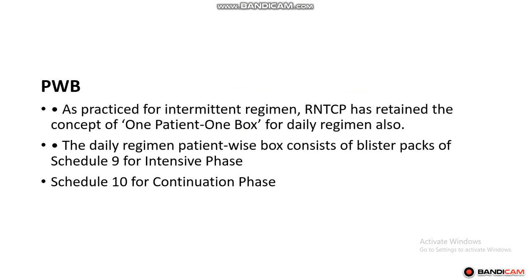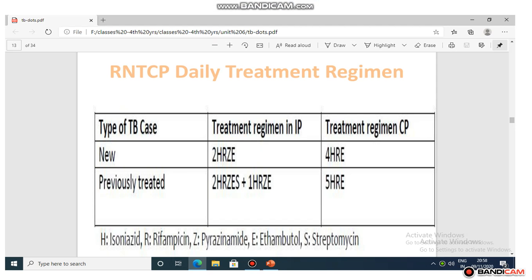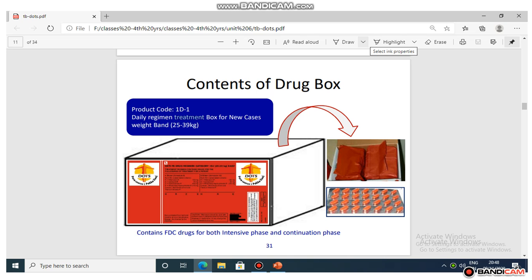Combination drugs are being provided. PWB, that is patient wise box. As practiced for intermittent regimen, RNTCP has adopted the concept of one patient, one box for daily regimen also. I have shown you a picture. Are you remembering? A red box, yellow box, blue box. So, this is a box. Each patient gets one box.